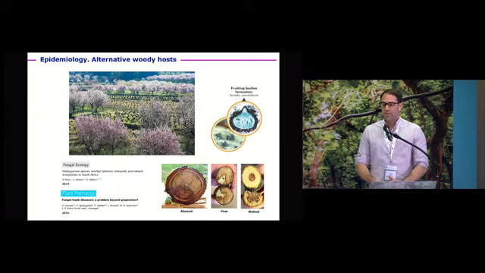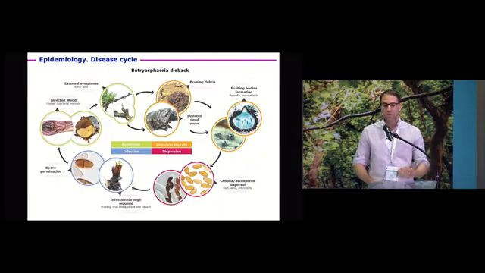In this photo, you can see the typical scenario of a Mediterranean region where grapevine is planted along with other crops: peach, almond, olives, etc. So there is a hypothesis that maybe there is an exchange of inocula between grapevine and these woody hosts. This probably adds complexity to this pathosystem. So the spores will be released from these fruiting structures produced on grapes and woody hosts, and then they will get into the pruning wounds.